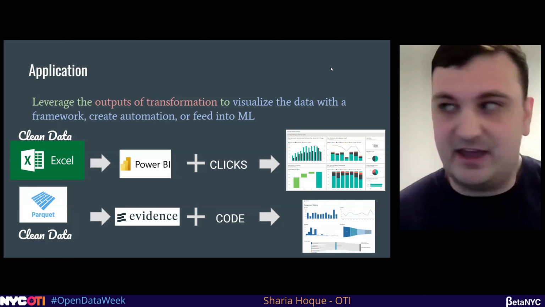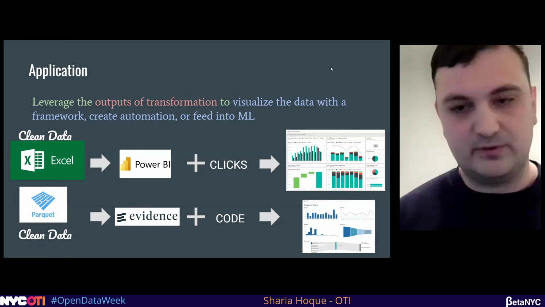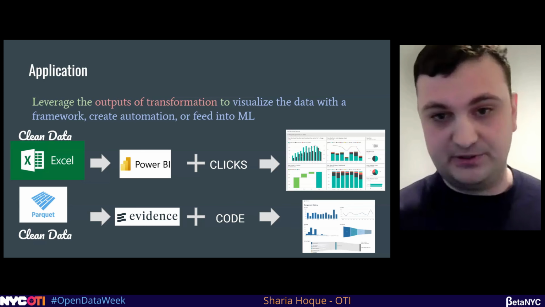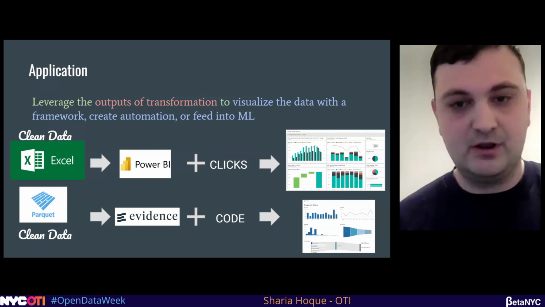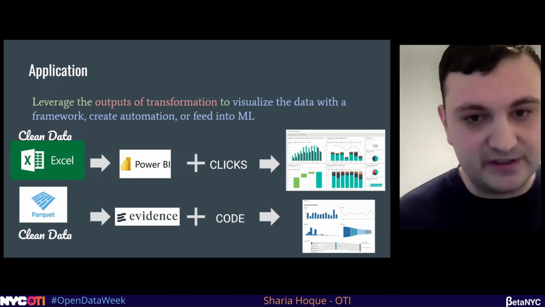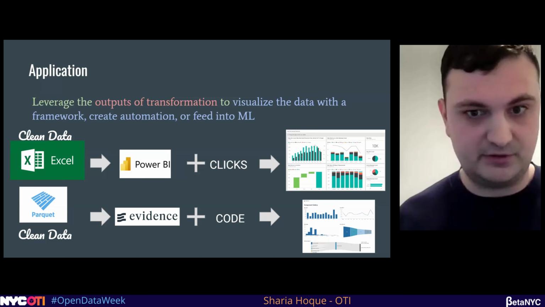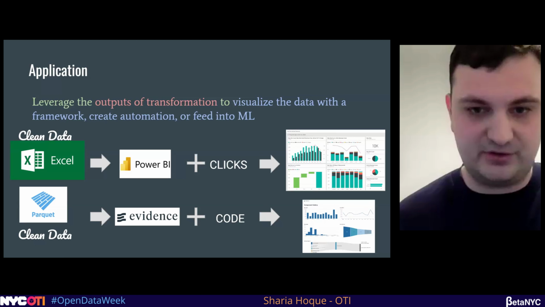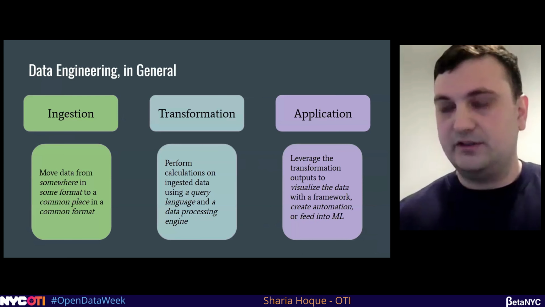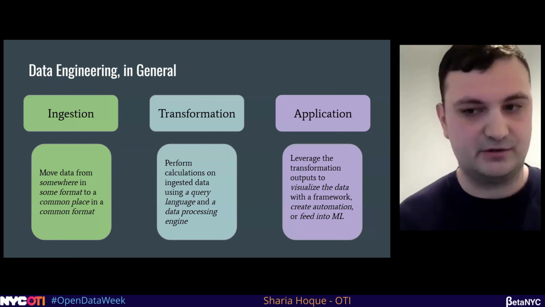And then the last step of data engineering is the application phase. So this is where we're going to be able to use the outputs of our transformation pipeline for some type of use, whether it be a BI application, whether it be feeding into ML training and inference downstream, whether it be automating something. What we're in particular going to be focusing on is BI in this talk, but in general, application is to make use of your upstream data transformations. Let's think of this as data engineering in general. This is the flow.